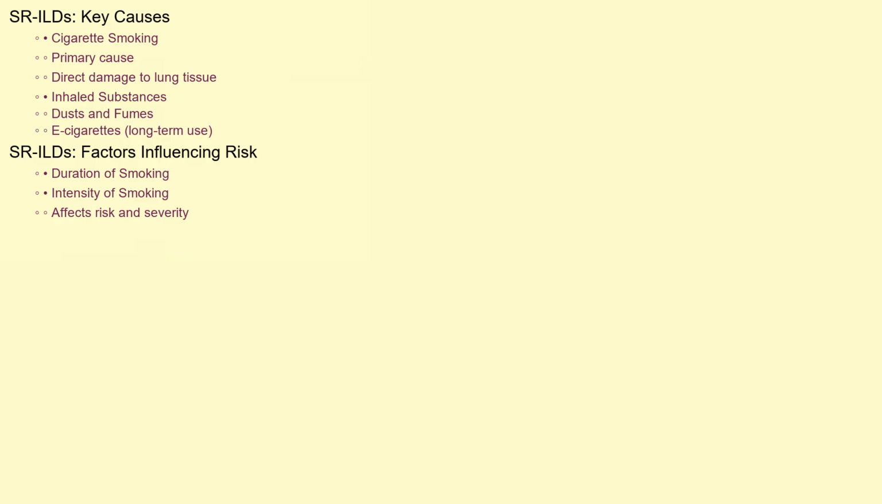The primary culprit behind SRILDs is, unsurprisingly, cigarette smoking. The harmful chemicals and toxins inhaled during smoking cause direct damage to the lung tissue. While cigarette smoking is the dominant cause, exposure to other inhaled substances like certain dusts, fumes, and even e-cigarettes, especially with long-term use, can also contribute to the development or worsening of these conditions. The duration and intensity of smoking greatly influence the risk and severity of the disease.